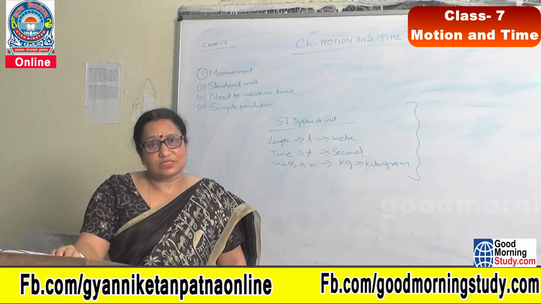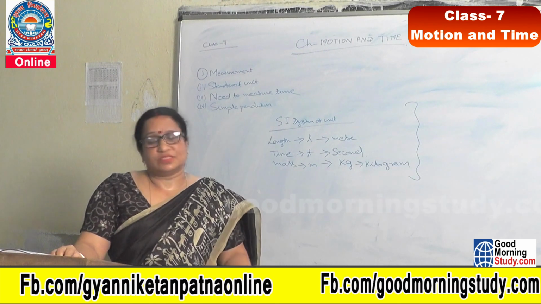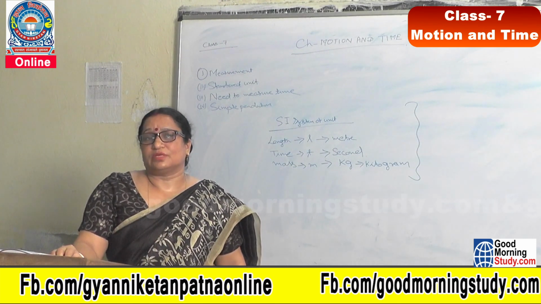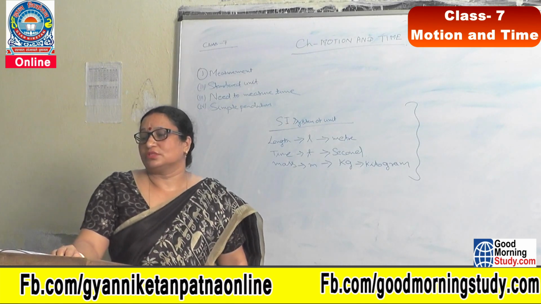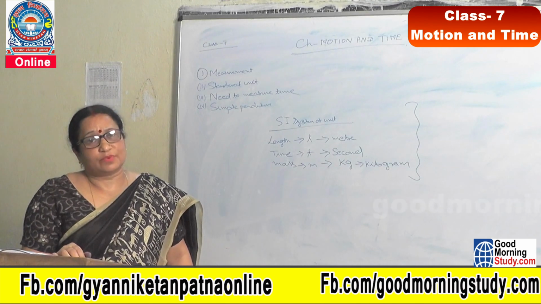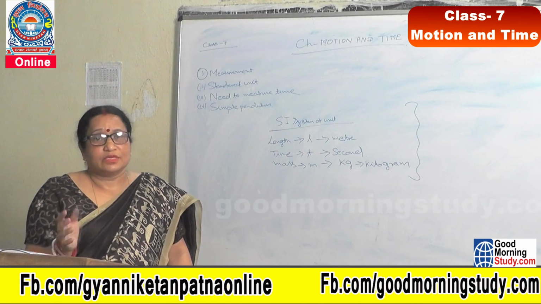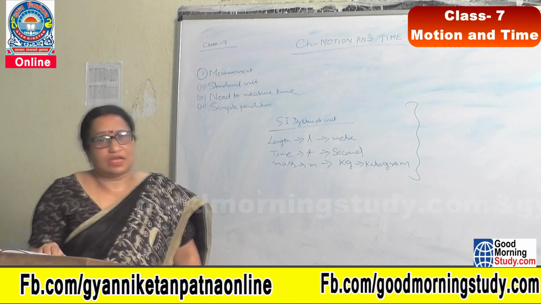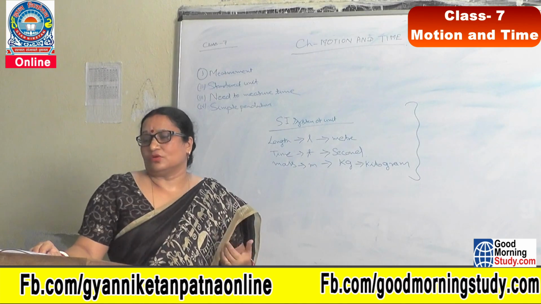So we need to measure time. Early people measured time with the help of sand clock, water clock, and oil clock. But today we measure time with the help of digital clocks and clocks.